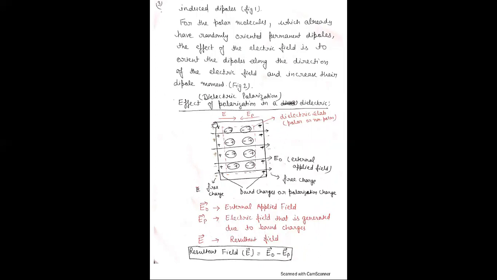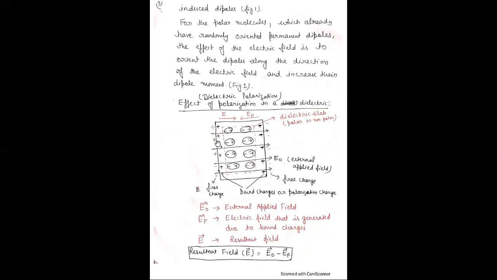Here let us consider, these are the plates, and there is the applied electric field E naught. Here the dotted line represents a dielectric slab. It may be polar or non-polar. E naught is the applied field. Now when we apply the field E naught on the dielectric, then there is a creation of positive and negative charge.